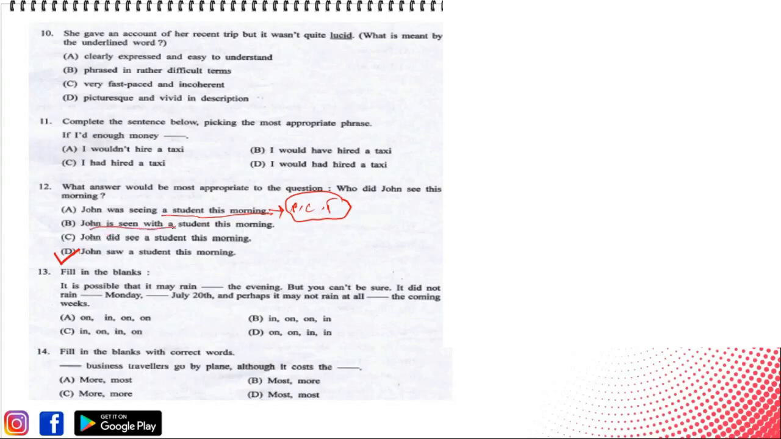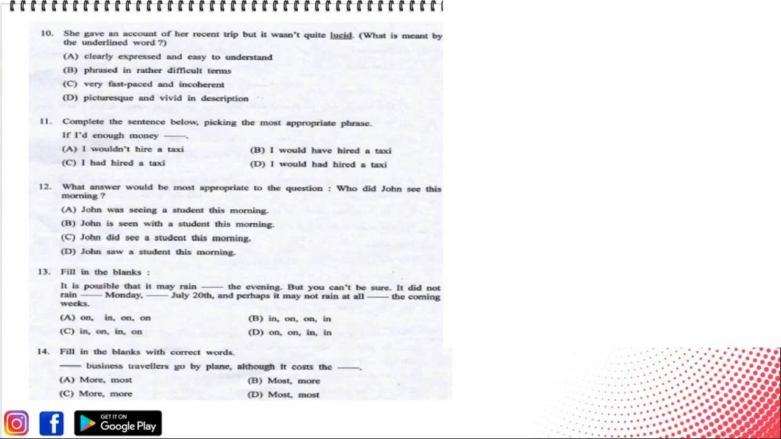There is a grammatical mistake in the whole sentence and John did see is not the perfect form of the verb. Perfect form of the verb क्या होगा? see का past tense saw होना चाहिए और did see is actually incorrect form of the verb. That's why option D is the correct answer.